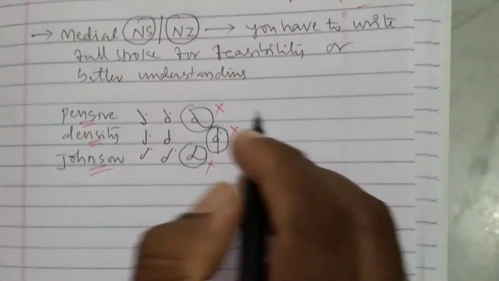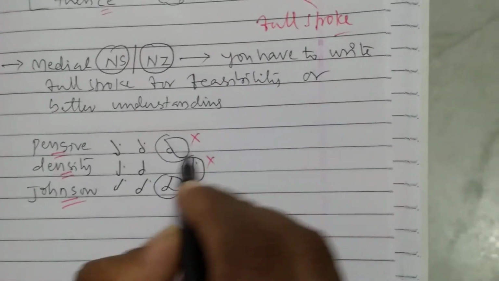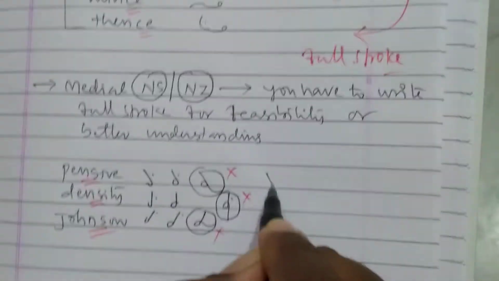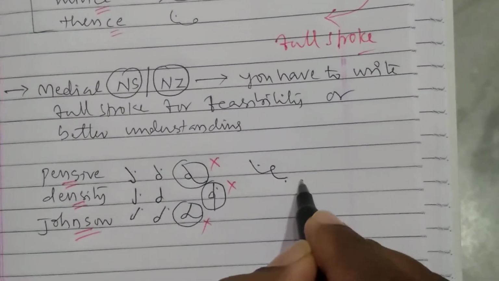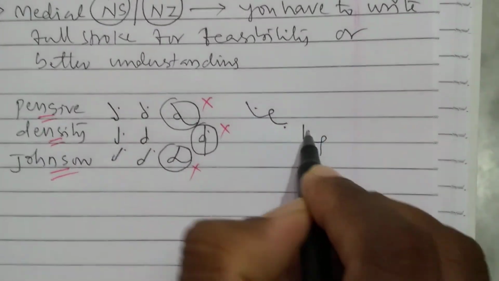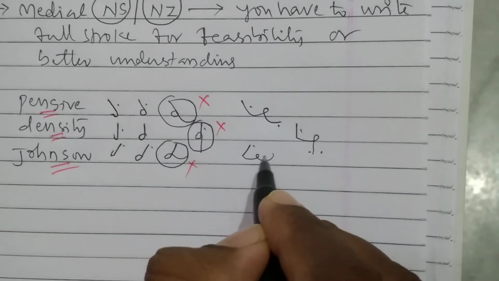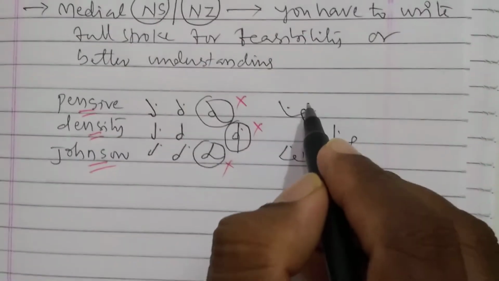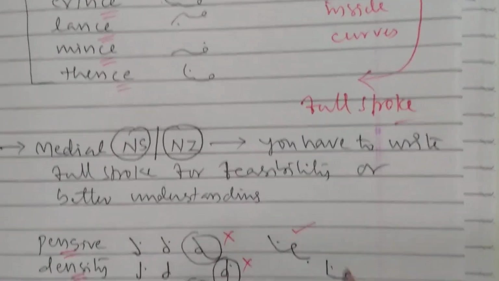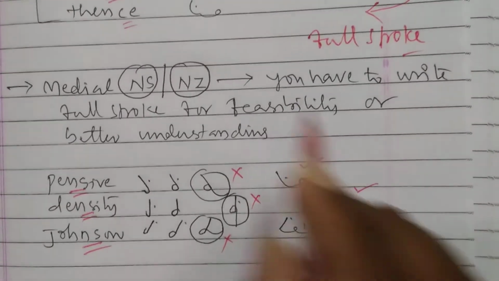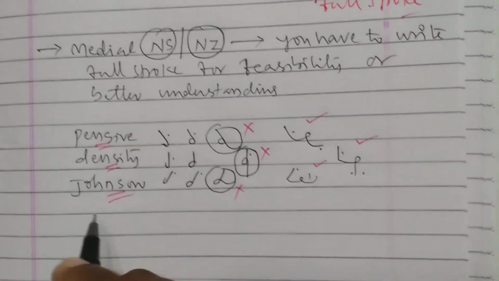That's why Pitman gave instructions for us to write full strokes. Pensive means just to write like this. Pensive, density, Johnson. Like this. These are all correct. One more I am going to give here.